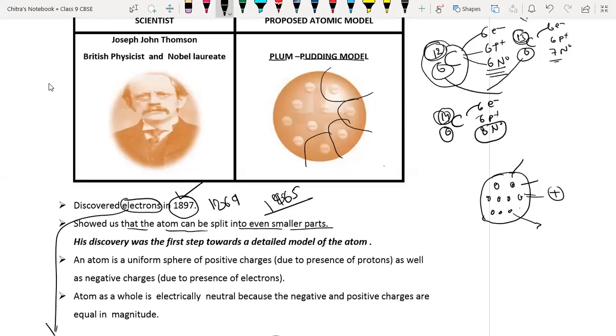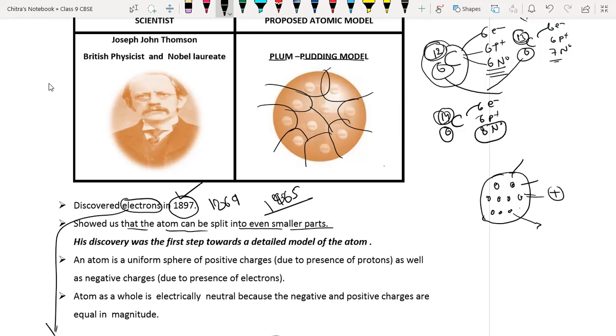So he explained that the atom can be divided further. What is the definition of atom? An atom is such a particle that cannot be divided further. But J.J. Thomson explained that the atom can be divided into a simpler form, because he discovered the electron, more than one electron.